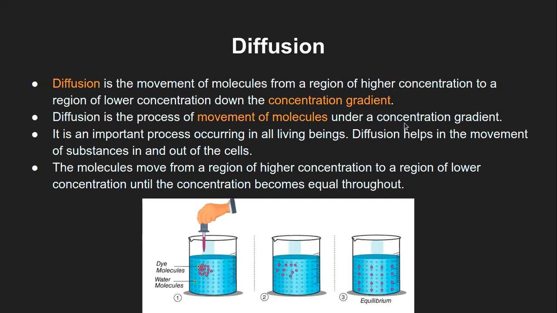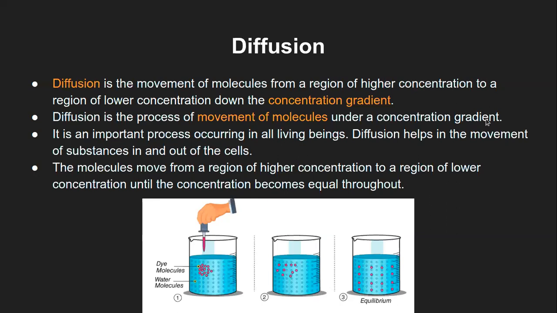It usually happens with a concentration gradient. That means there has to be a difference in the concentration of the two components that we are going to study about the diffusion. Otherwise, diffusion cannot happen.